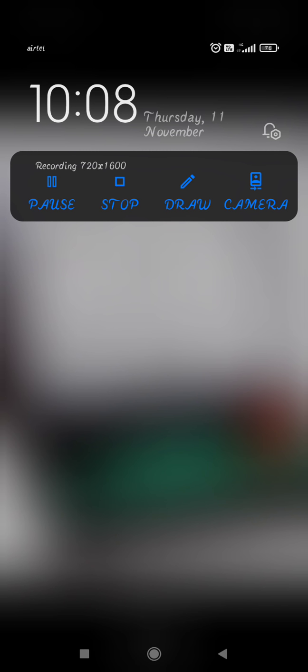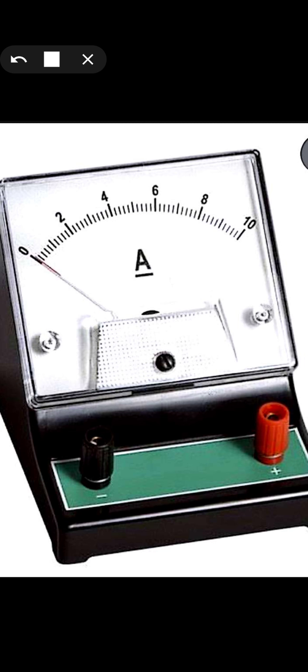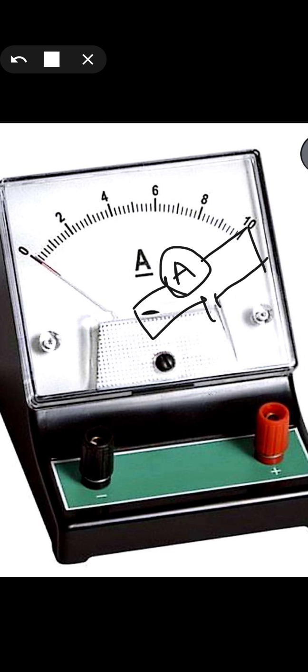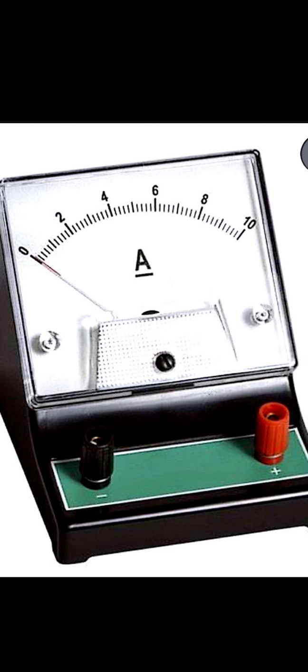So this is ampere. We know that the unit of current is the ampere. So this is what the ammeter is. It is shown with the letter A. This is the sign for the ammeter, and if you talk about a symbol, the symbol is given by only the letter A. One terminal will be plus and one will be minus. This is the ampere.